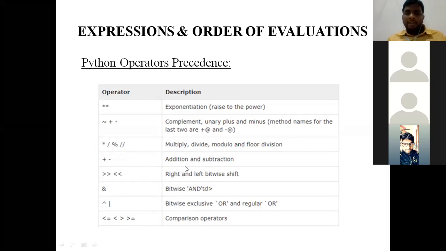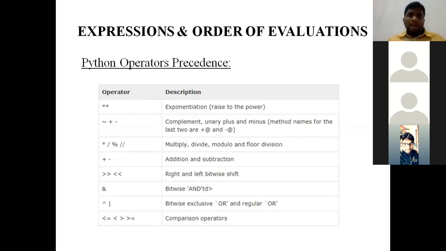The fourth rank is addition and subtraction. You need to remember this precedence table very well for evaluating any expression. After the completion of this table, we will perform 3 examples with 3 expressions each.